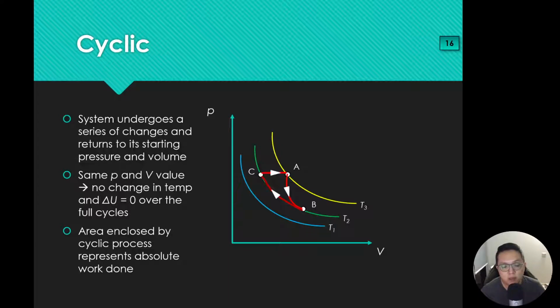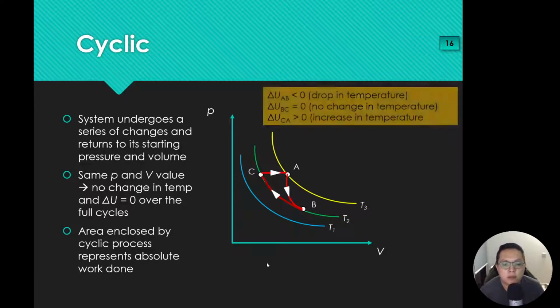Alright, and of course, if I want to find the work done, you can see that if you go from A to B, the work done is kind of under here. See where my mouse is moving. Then from B to C, the work done is under here. And then from C to A, the work done is under here. So basically, I'm looking at this particular area here. Later you can see how you can calculate this area. You're not expected to calculate for such a complex shape.